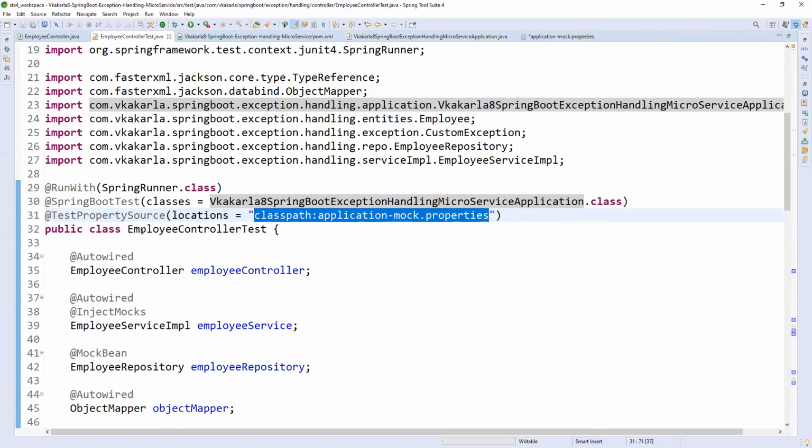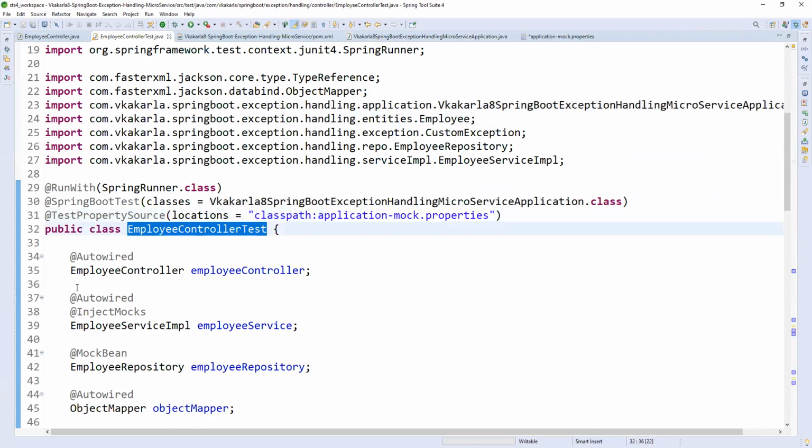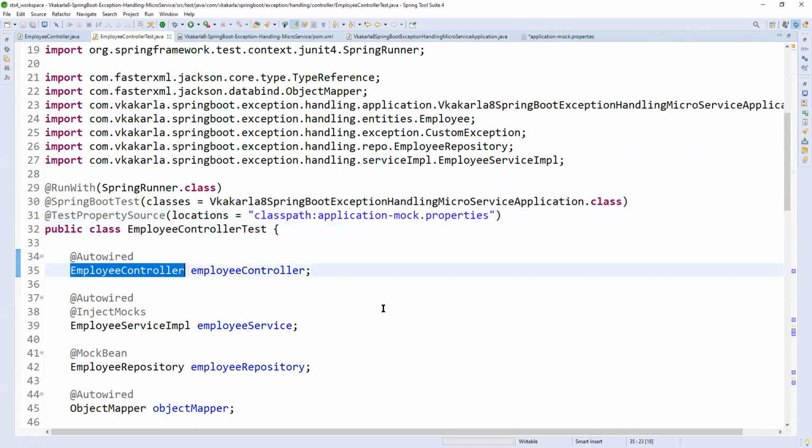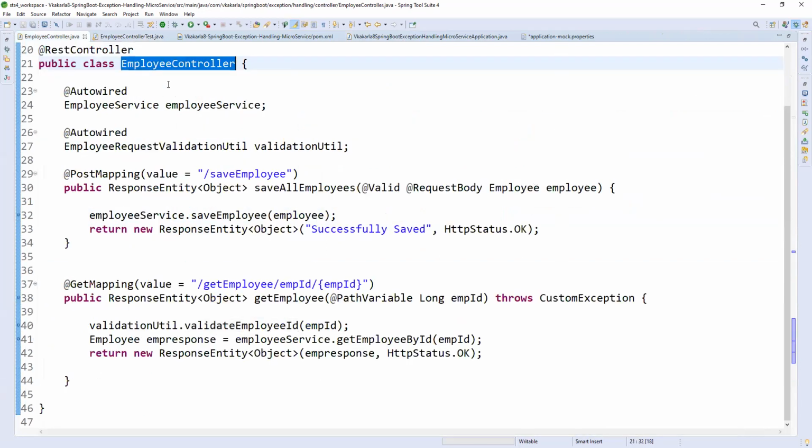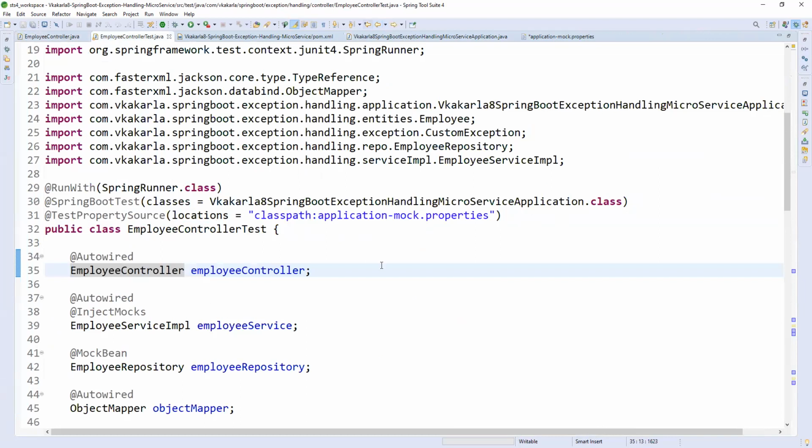Now, in my controller test, I can autowire the employee controller. Why do I autowire the employee controller? If you clearly observe the employee controller... Raju, can you go back to that test class?